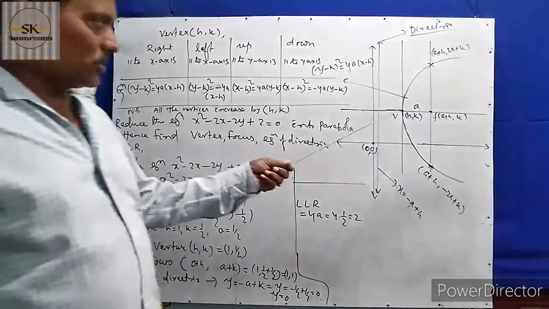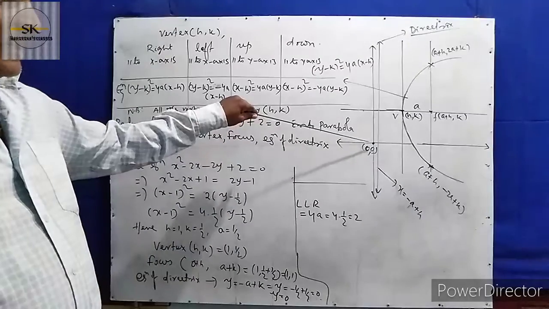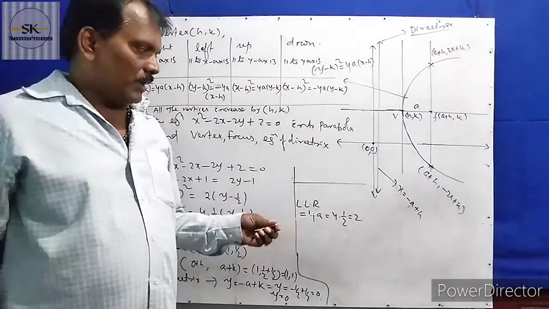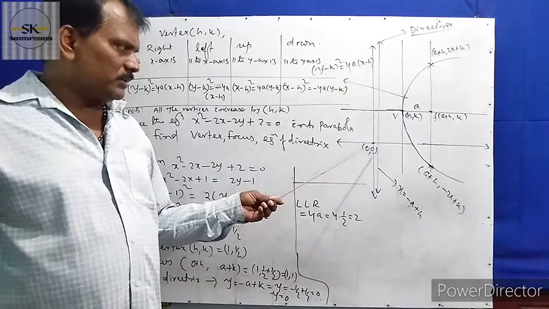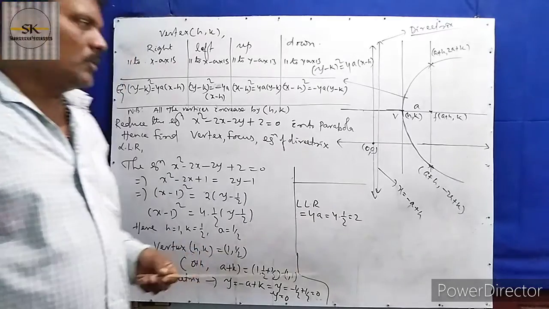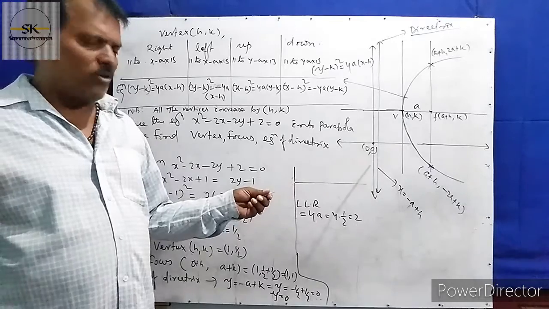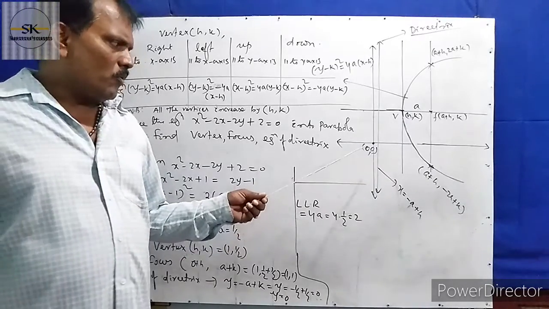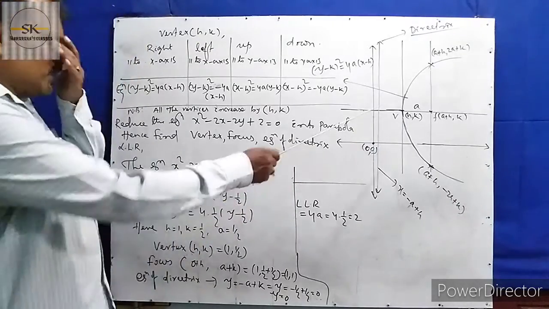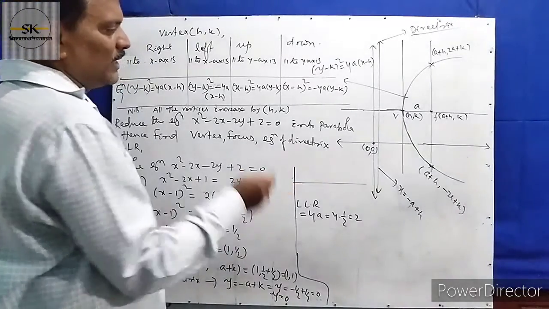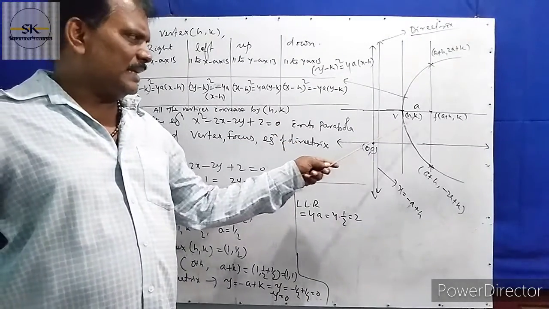So far we have discussed the equation of the parabola when the vertex is at 0 0. In the last section we discussed the parabola equation when the vertex equals 0 0. But it is not guaranteed that the vertex is always at 0 0. When the origin shifts, the vertex moves to the point h k. Here it is not at the origin, here the vertex is at h k.